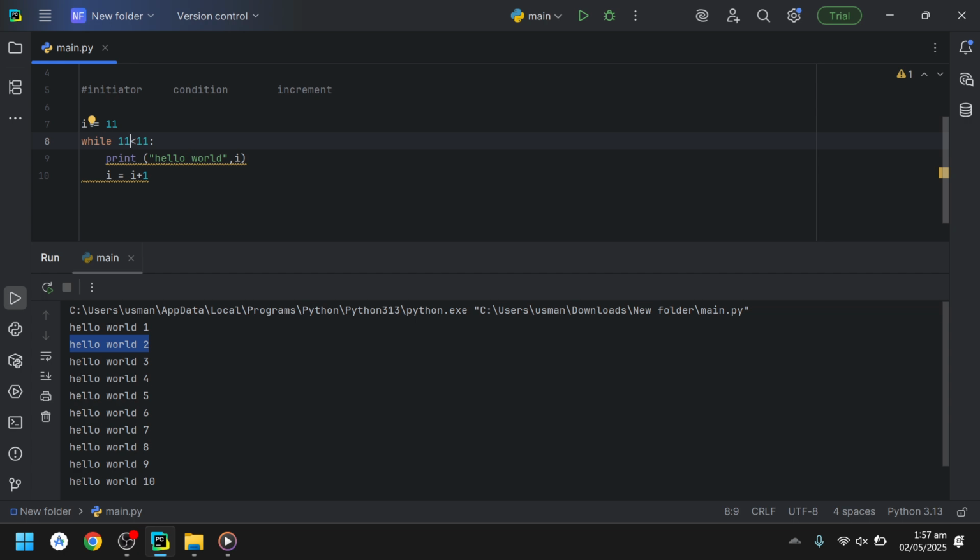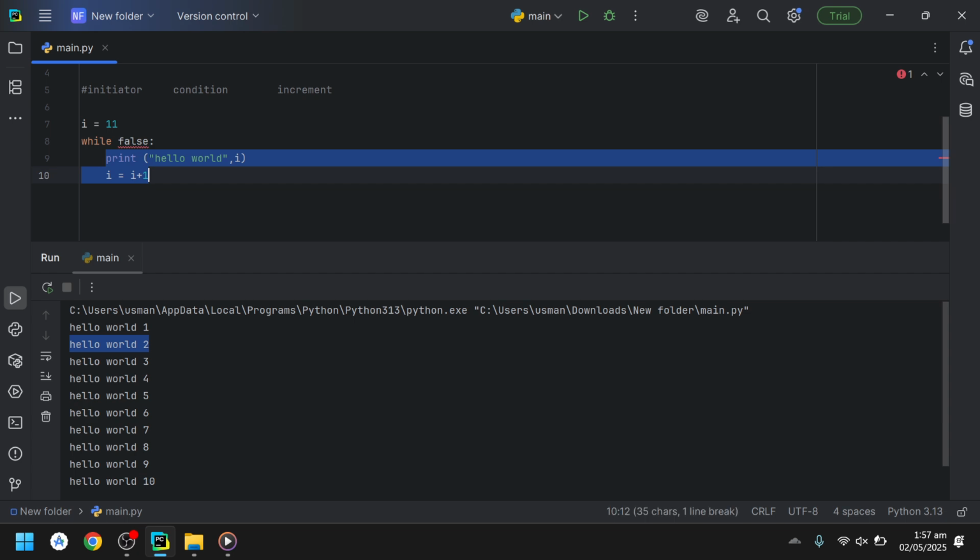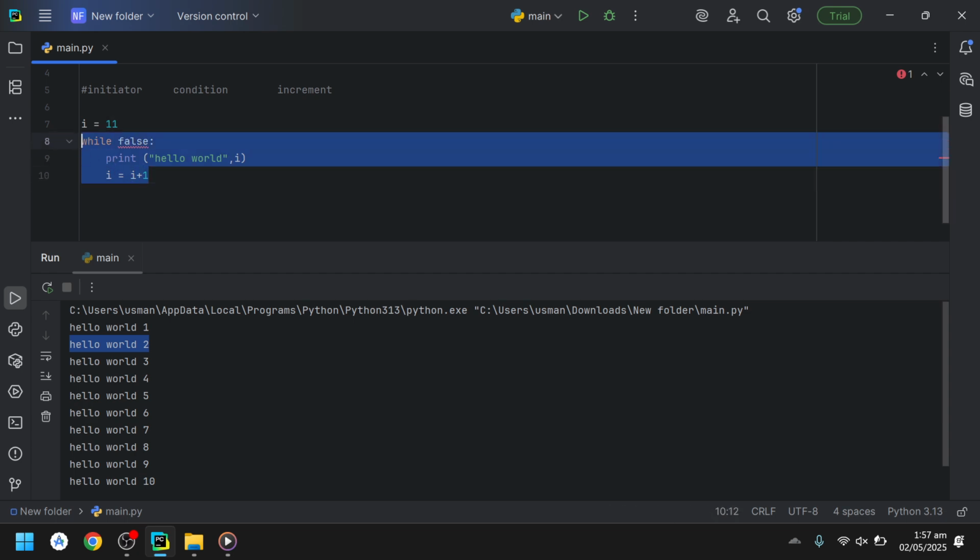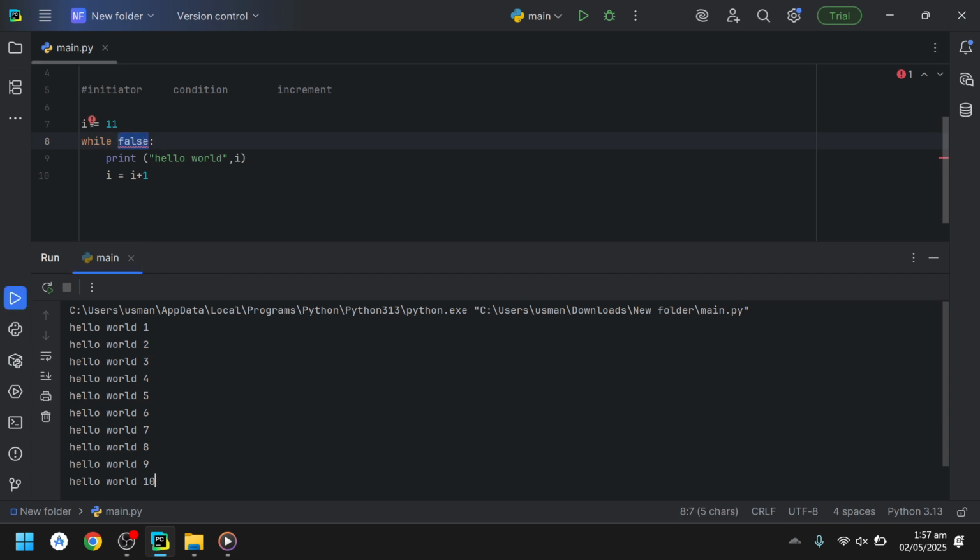No, 11 is not less than 11. 11 is equal to 11. So this condition is now false. When this is false, it will not execute the code, and it will escape the loop. The loop gets escaped only when the condition becomes false. So it will break the loop after hello world 10.